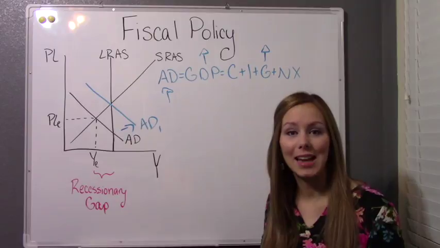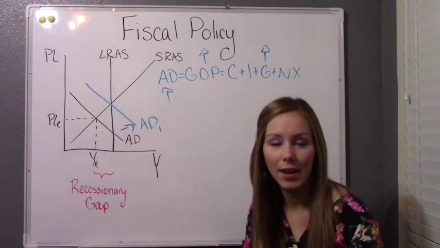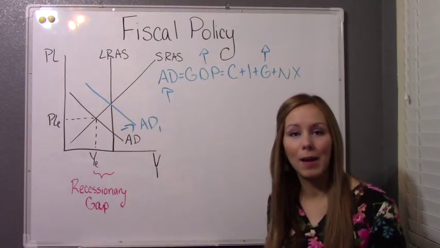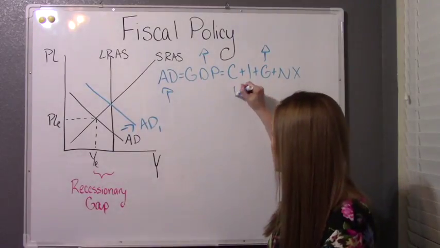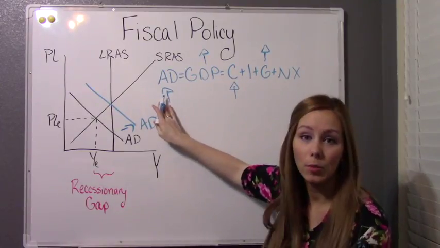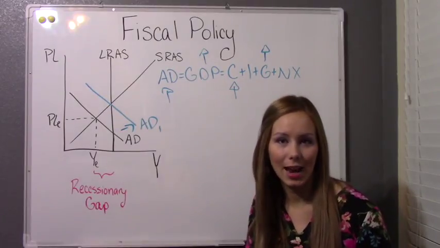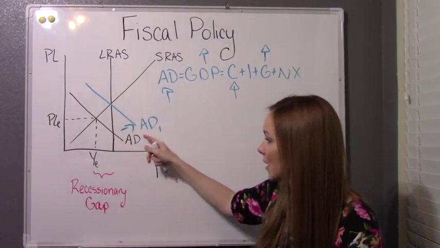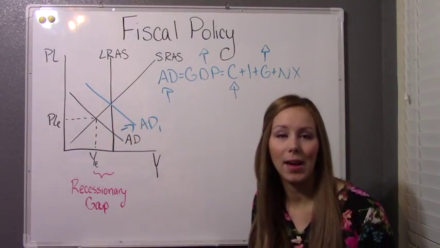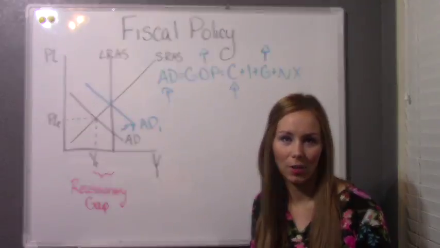Also, if the government decreased taxes, then consumers now have more money, and they're going to spend a portion of that money because of that MPC and that MPS we talked about. So if consumers get money back in their taxes, consumption spending is going to increase, so GDP would increase, so aggregate demand would increase. So either of those measures, increasing spending or decreasing taxes, is going to shift aggregate demand to the right and bring the economy back into long-run equilibrium, bring it back into full employment. And that's basically expansionary policy in a nutshell.